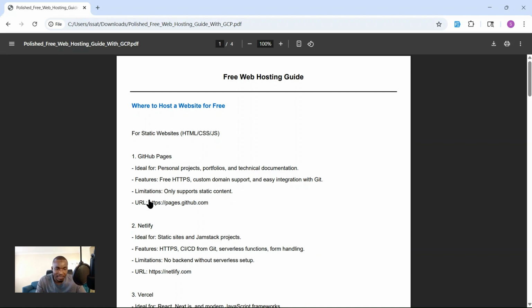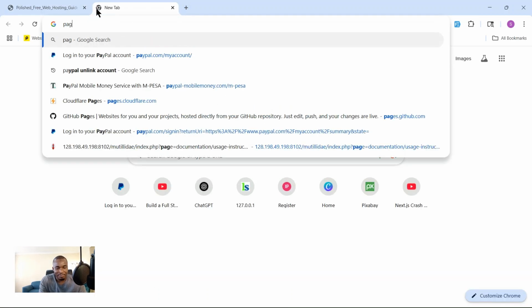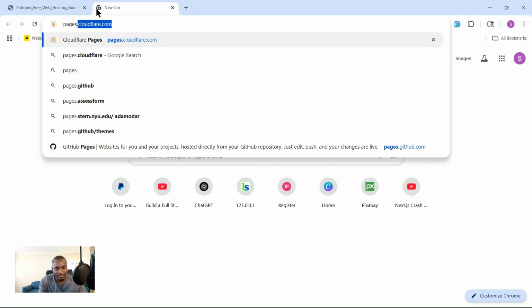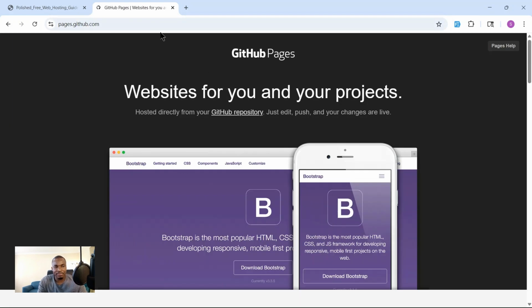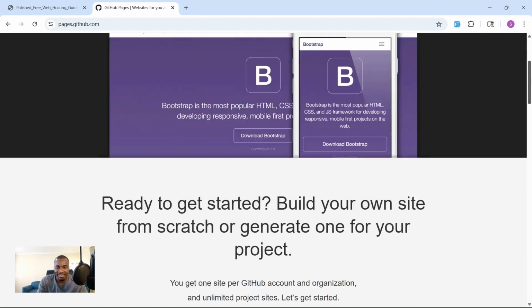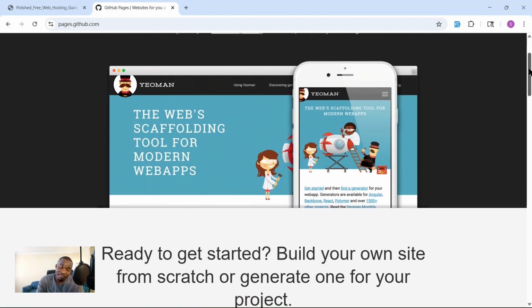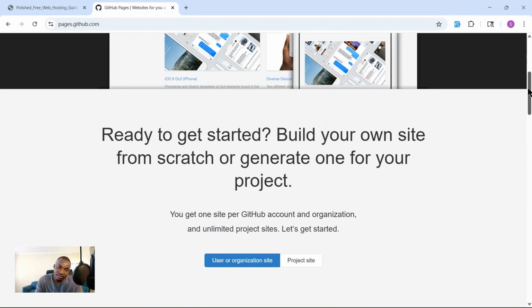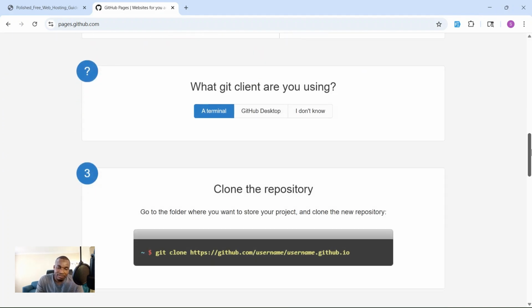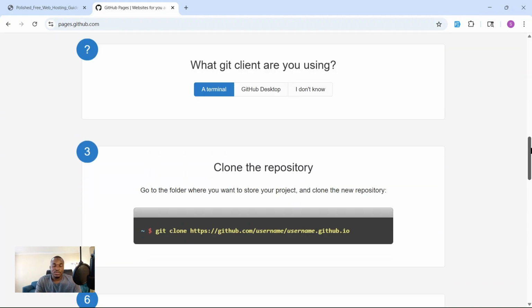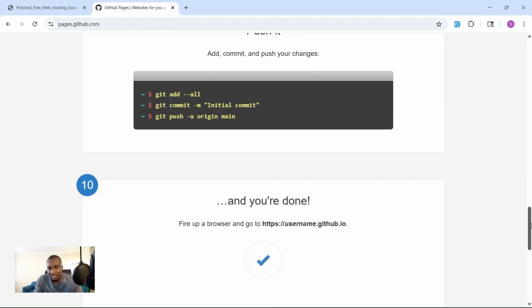For GitHub Pages, I can open the URL. You can just go and type pages.github.com, and this will open it. You can see that even many companies use this to host the documentation for some frameworks, etc. So you can go ahead and try this one. This is the first one.